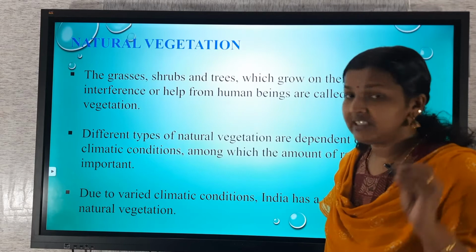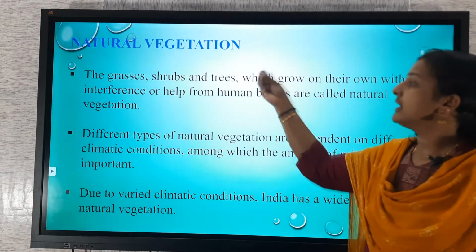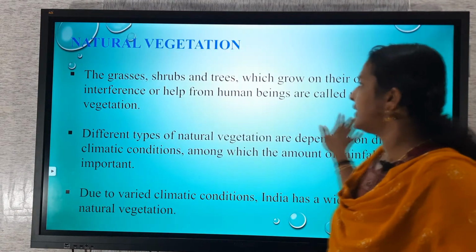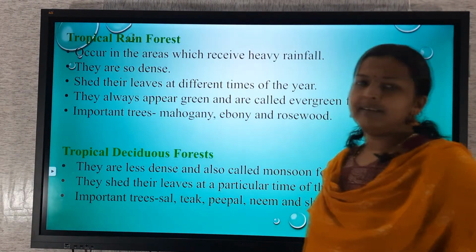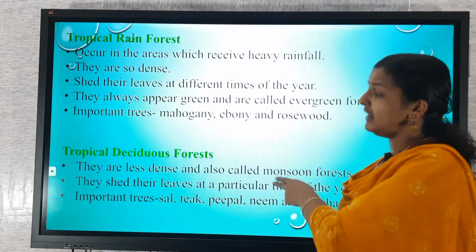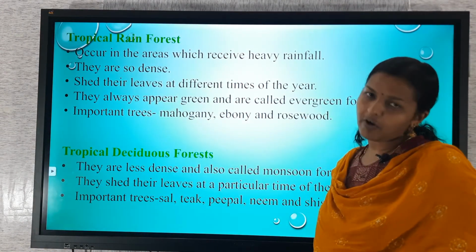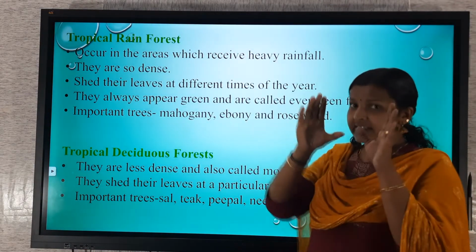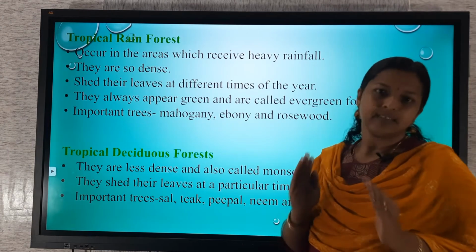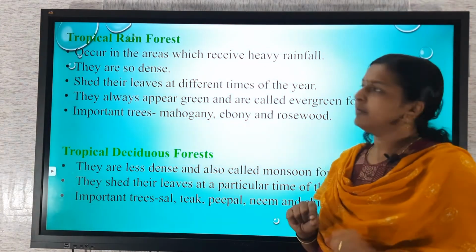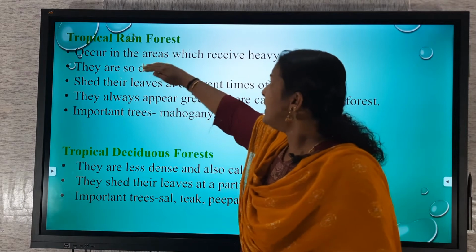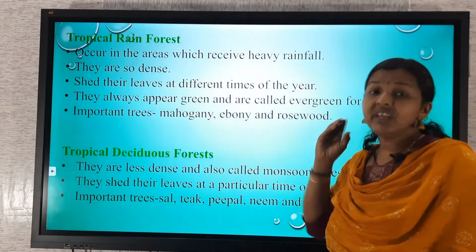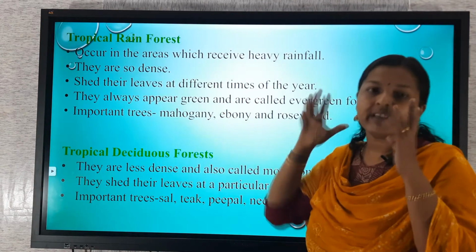We can see different species of grass, shrubs and trees. Different species were there. Then tropical rainforest. These are the categorization of forest. Tropical rainforest. The term itself, the meaning of that is there. Rainforest, because it occurs in the areas which receive heavy rainfall. Heavy rainfall. That's why it is known as rainforest.